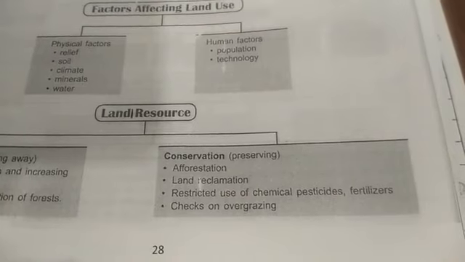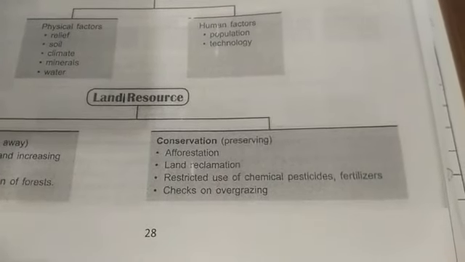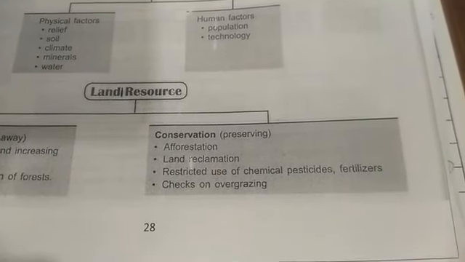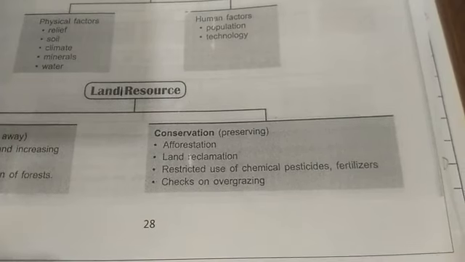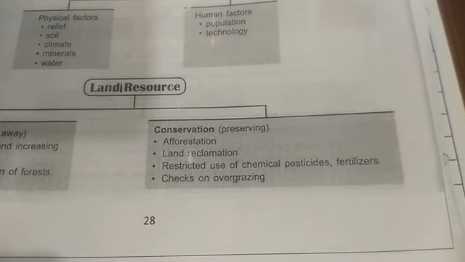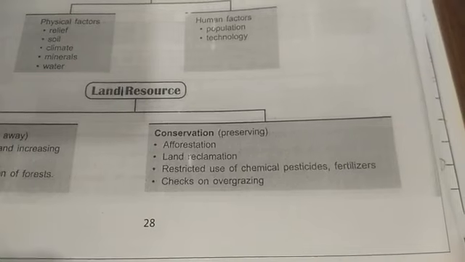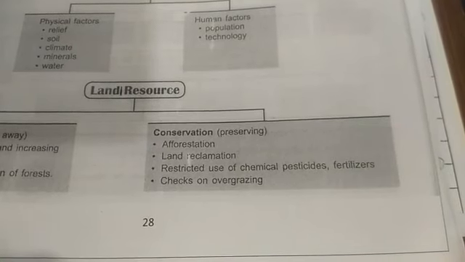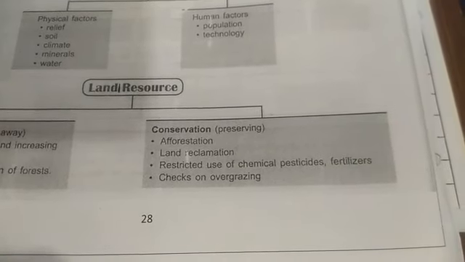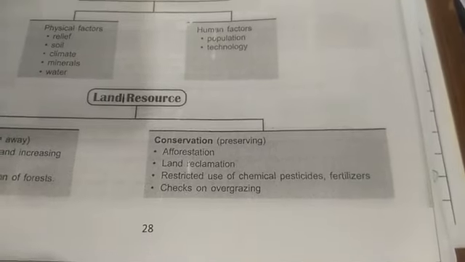Now, how do we conserve the land? Afforestation, land reclamation, restricted use of chemical pesticides and fertilizers, check on overgrazing. This has to be looked after.